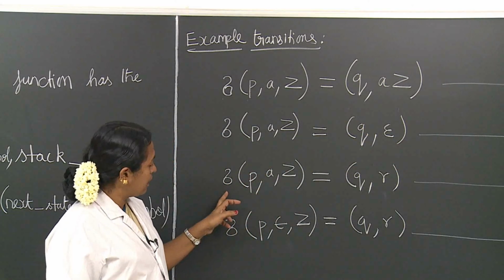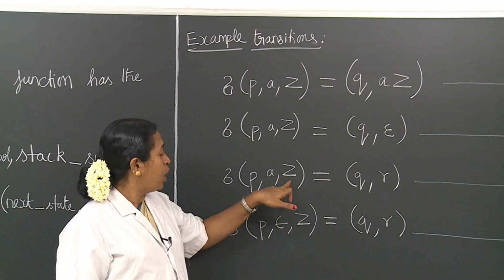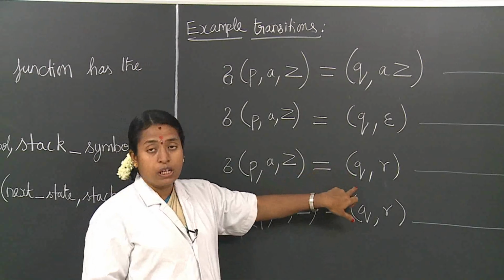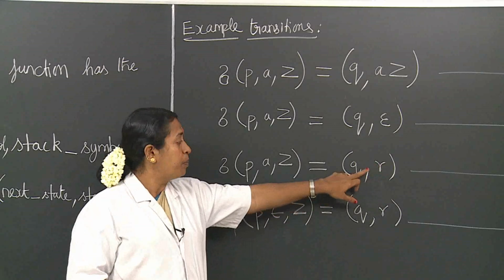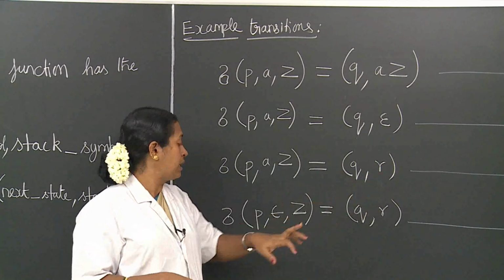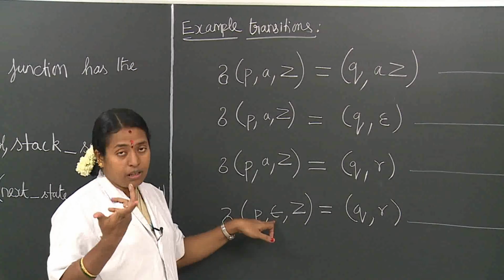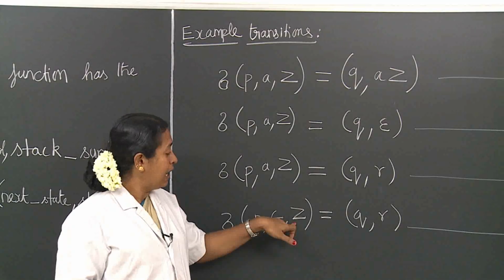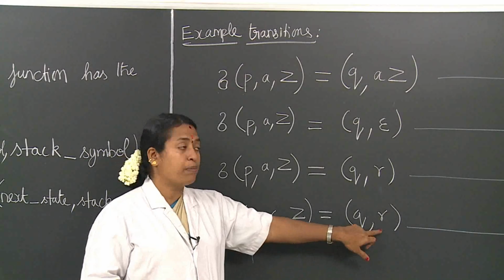See here, there is a transition from the state P, accepting the symbol A. The top of the stack is Z. After the transition, the state will be Q. The Z is replaced by R. Now presently R will be the top of the stack. Here the transition is from the state P, accepting null, that is the empty string epsilon. The top of the stack is Z. After the transition, the state is moved to Q and Z is replaced by R.